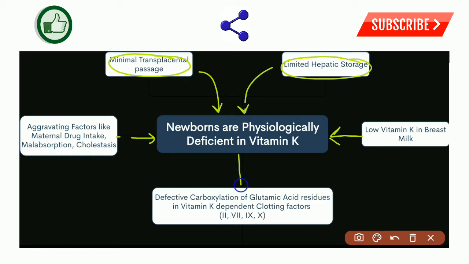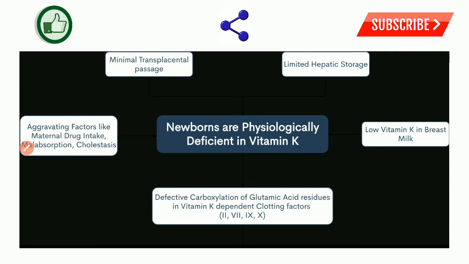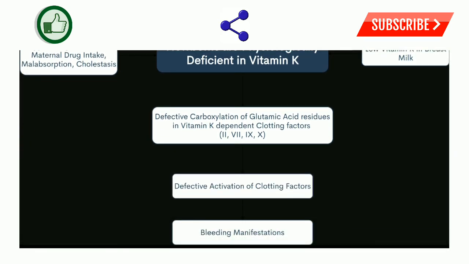But in newborns, there is a deficiency of vitamin K, so there is defective carboxylation of glutamic acid residues in these clotting factors, that is 2, 7, 9 and 10. As there is defective activation of these clotting factors, the clotting mechanism gets impaired, and that leads to bleeding manifestations in the newborn. That is all about the pathogenesis of vitamin K deficiency bleeding or hemorrhagic disease of newborn.